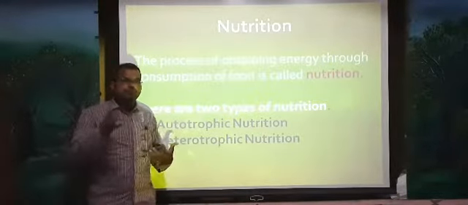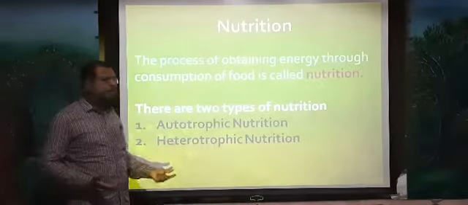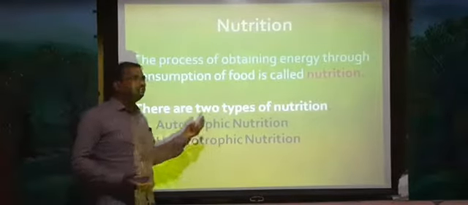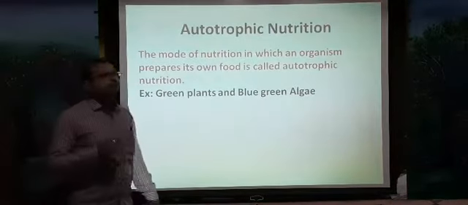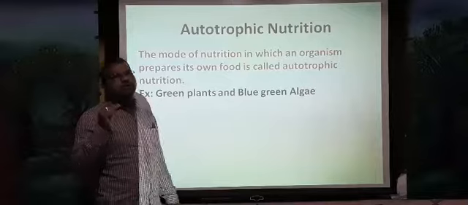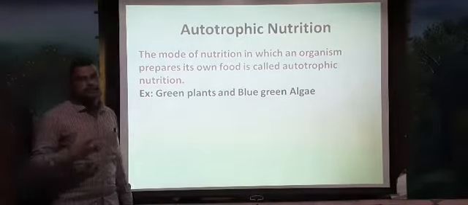So all those are broadly classified into what? Two types, that is what? Autotrophic nutrition and heterotrophic nutrition. These are the two important modes of nutrition. Among them, the first important mode of nutrition is what? Autotrophic nutrition. What is autotrophic nutrition?